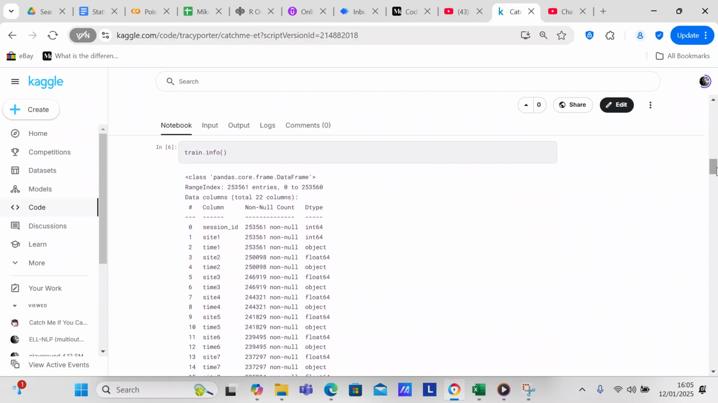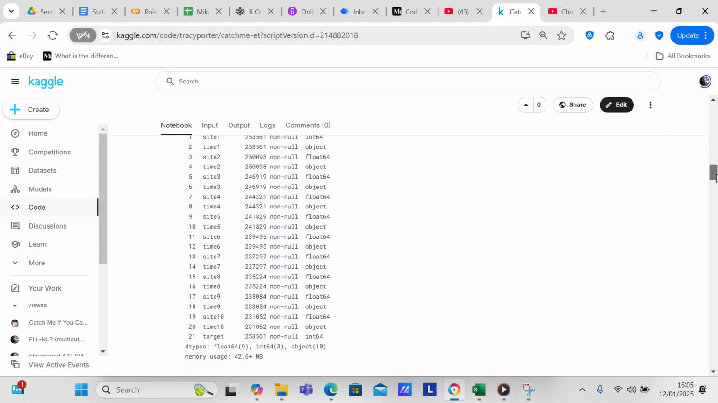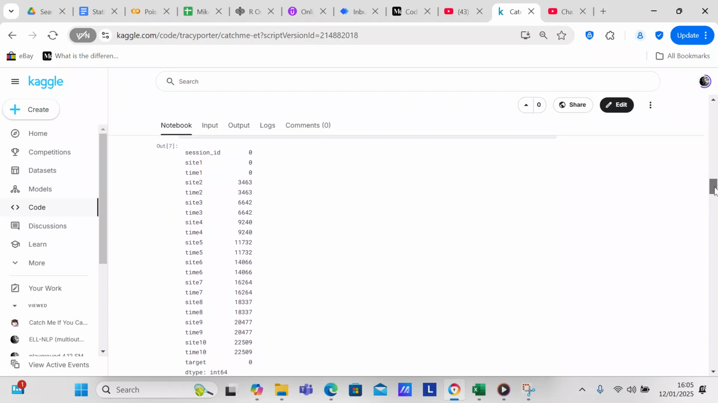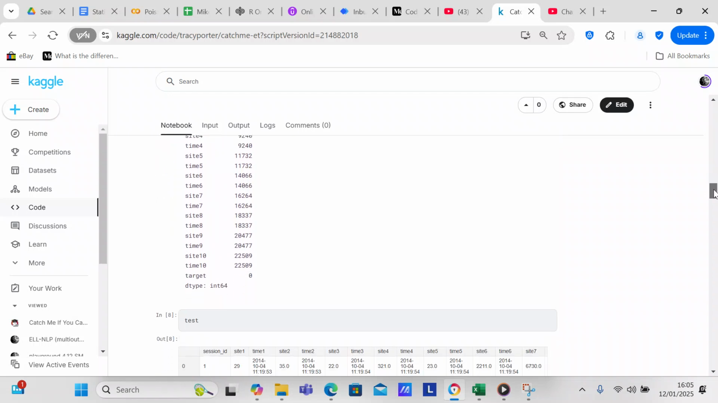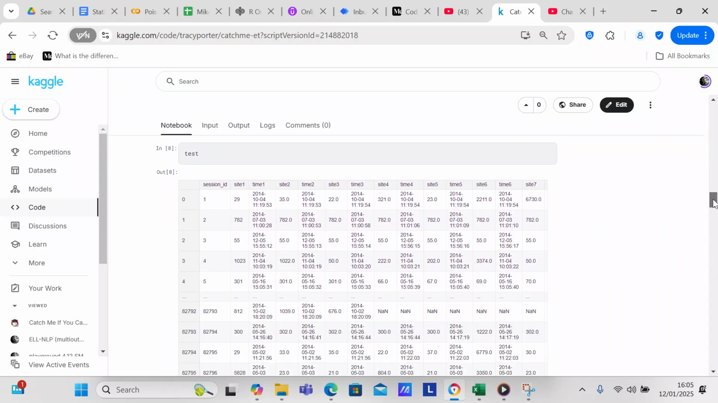Then we do train.info to see what kind of columns of data we have. You can see we have a mixture of integers, objects, and floats. Then we check for null values. You can see we've got quite a few null values that we are going to have to do something with before we can do anything with this data. So we're going to have to impute the null values.